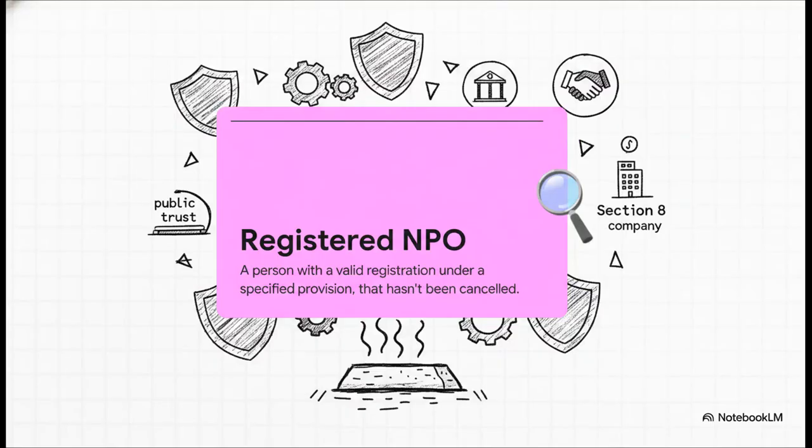And that brings us to Section 355G, which is literally the bedrock of Chapter 17B. It defines a registered nonprofit organization as any person having a valid registration under any specified provision, where that registration hasn't been canceled. Why does this matter? Well, it ensures that uniform rules apply seamlessly across the board. So whether your client is a public trust, a registered society, or a Section 8 company, in the eyes of the new law, you are now simply a registered NPO.